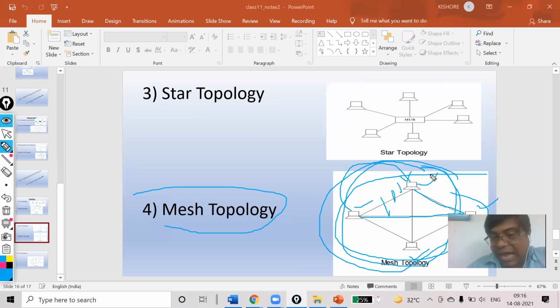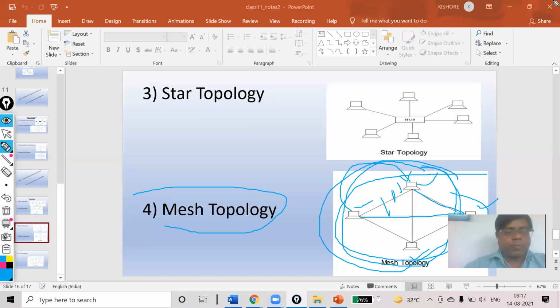But it has a disadvantage. It requires a large number of connections to establish the topology. This leads to difficulty in installation as the number of nodes grows, as the network grows, my dear. That means if you have 10 PCs and you want to add an 11th PC, that PC must be connected to every node, my dear.